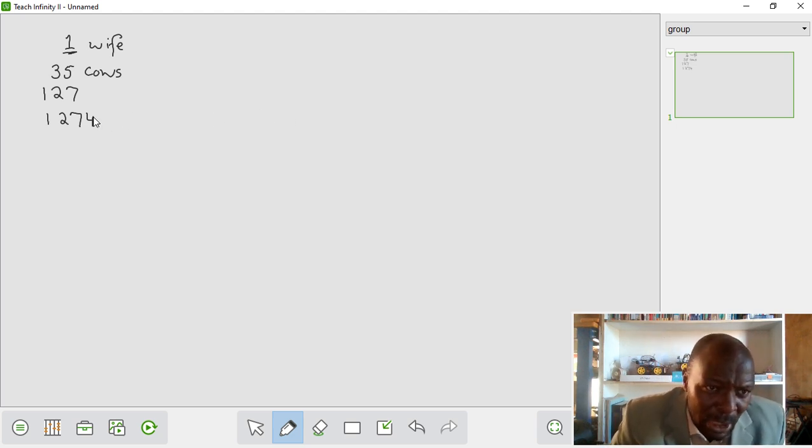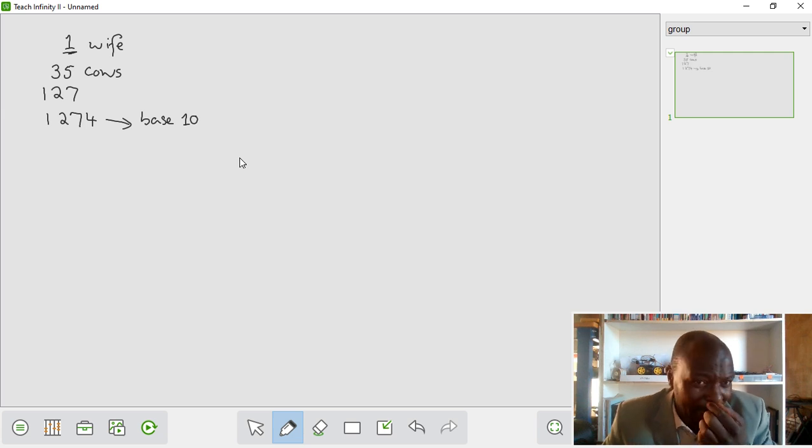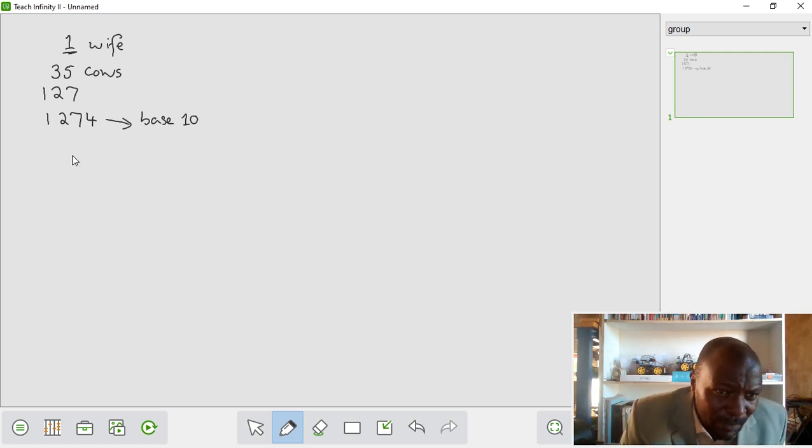change our number to. So if I were to change a number like this to base 10, I hear someone saying ridiculous. What does it mean? It's just that for purpose of clarity, I want to deal with this, so that when I say it's the same thing, you understand exactly what we're talking about, and also to understand this counting in sets. Let's say if I want to know how many tens I have, I want to make it sets of 10. So if I want to find the sets of 10 here, I must divide by 10. So if I divide by 10, all of us will agree that I'll have 127.